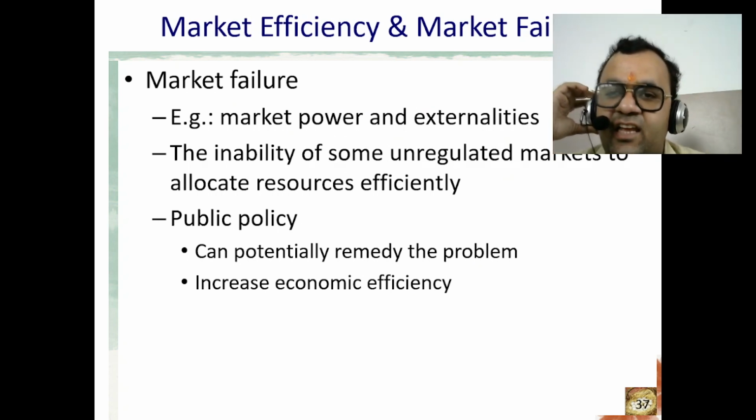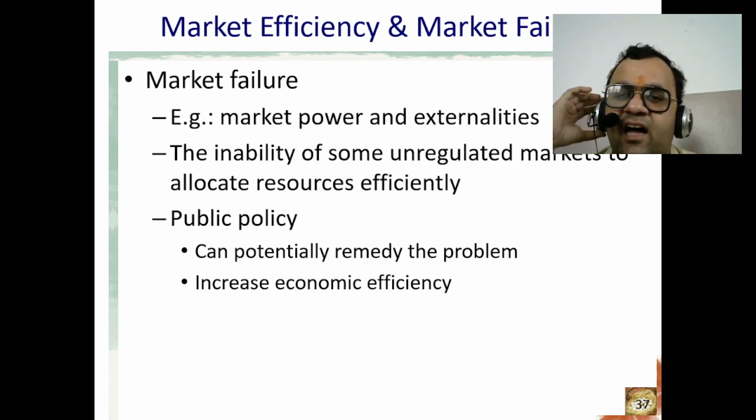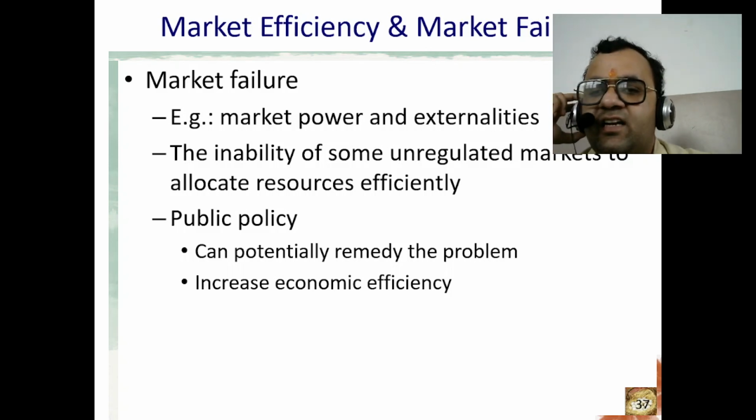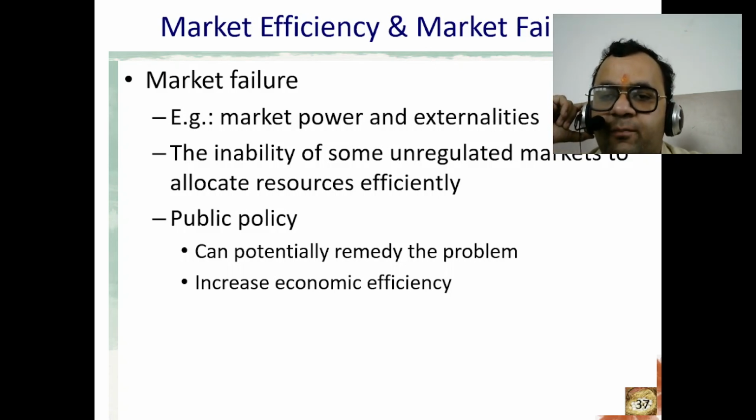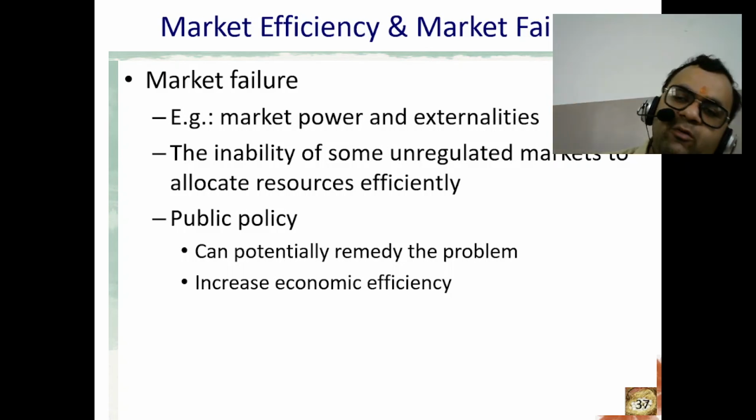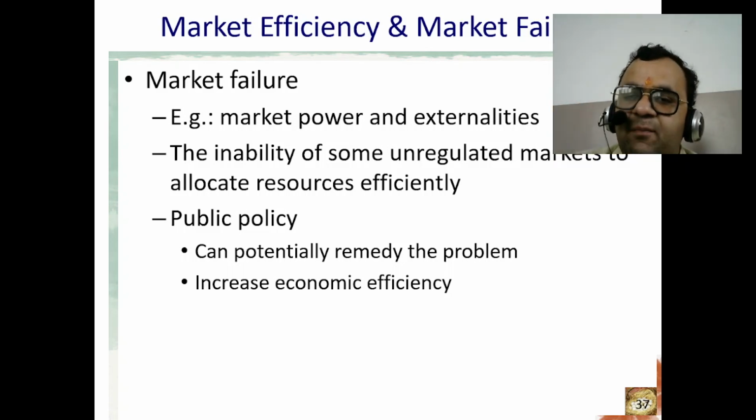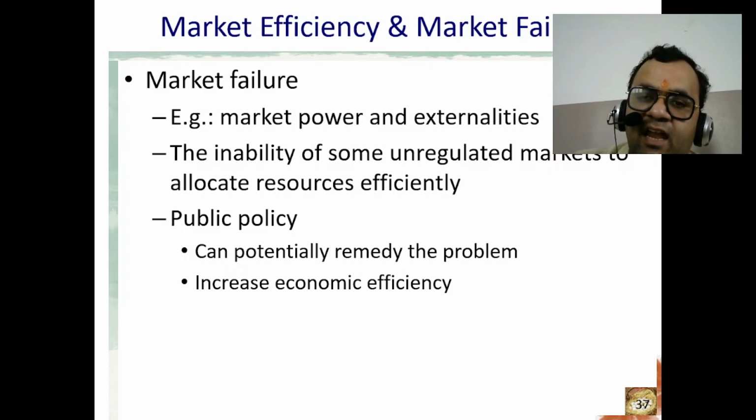Market efficiency and market failure are two concepts in economics that describe the performance of a market. Market efficiency refers to a market's ability to allocate resources in a way that maximizes economic value. In an efficient market,